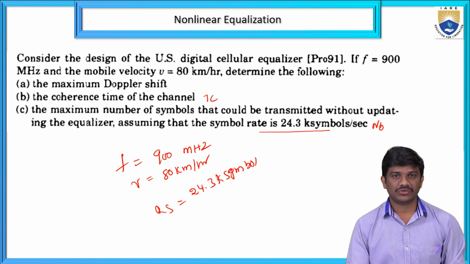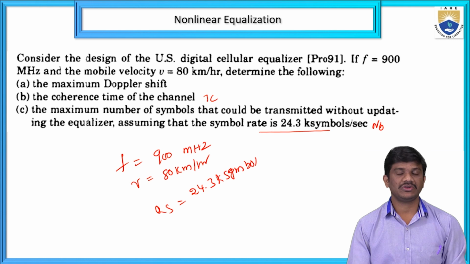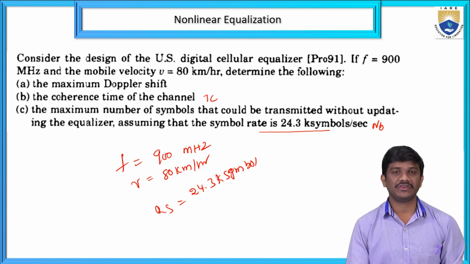After that, we moved on to this problem, finding the maximum Doppler shift, the coherence time of the channel, and the maximum number of symbols. In tomorrow's session, we will discuss the maximum likelihood symbol detector and maximum likelihood sequence estimation.